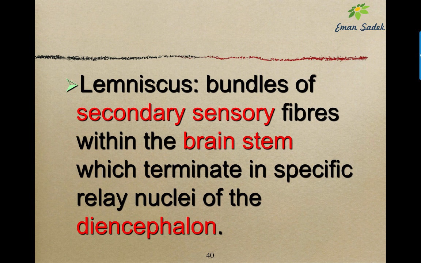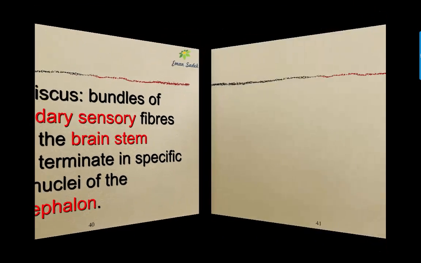So the lemniscus is a very important definition, and you should remember that we have 4 lemnisci. The first one was described in this lecture, which is the medial lemniscus, but we have an additional 3, which are the spinal lemniscus, lateral lemniscus, and trigeminal lemniscus.